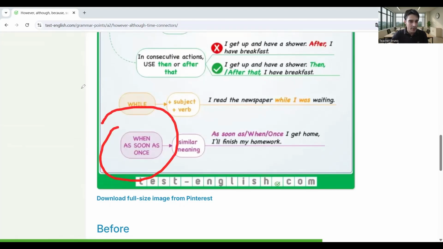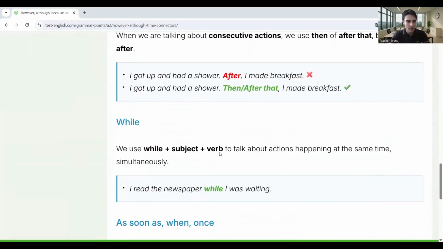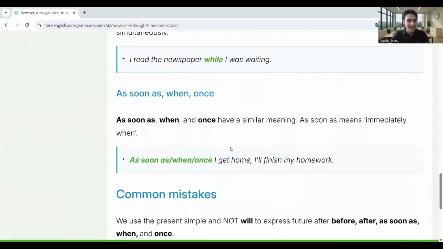On the other hand, this final group of linkers is a little different. As soon as I get home, I'll finish my homework. When I get home, I'll finish my homework, and once I get home, I'll finish my homework. We use these to sequence time.